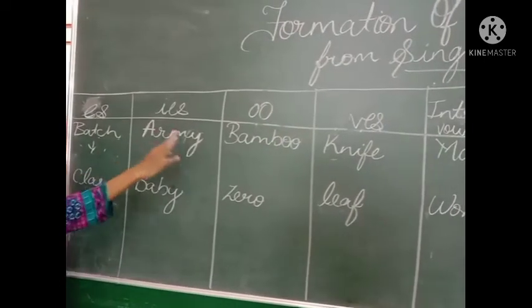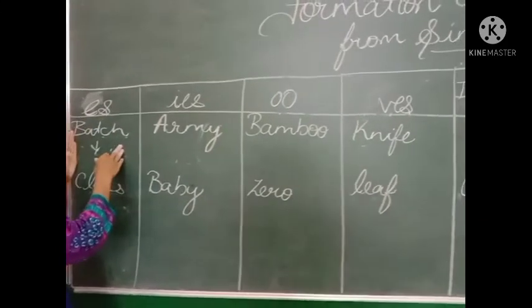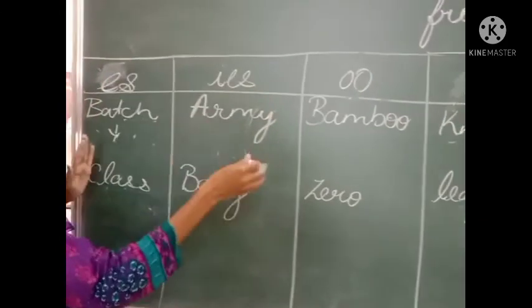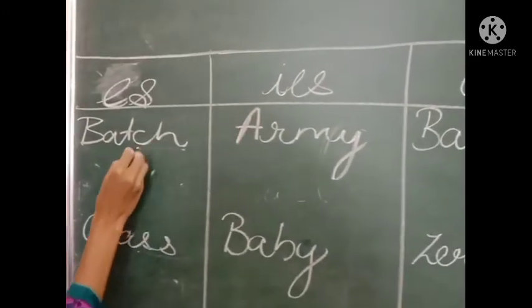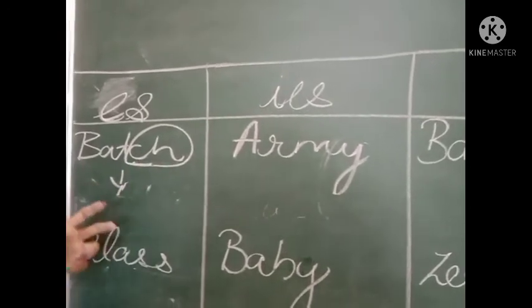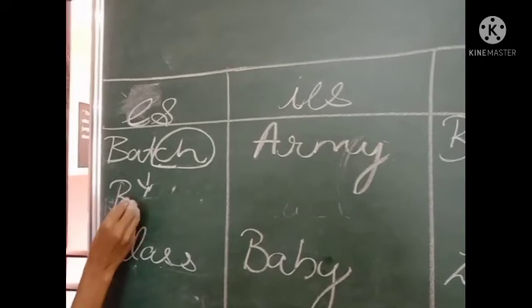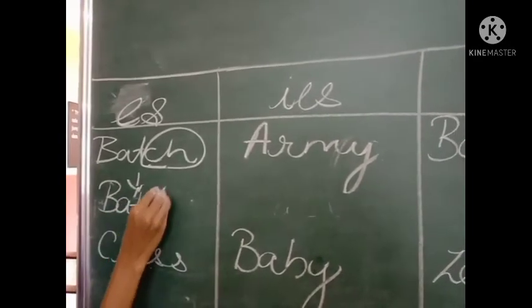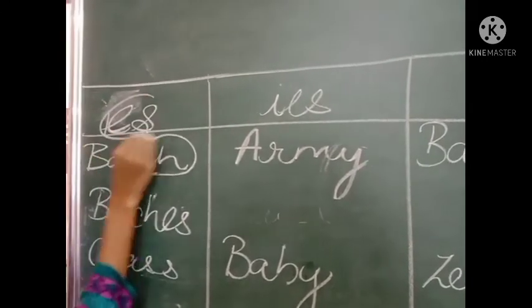Now there are some more rules we will do. These are some examples of how we can convert singular to plural. When the word ends with the ch sound, like I wrote batch, when we turn it into plural, it will turn into batches. At the end we will add es.